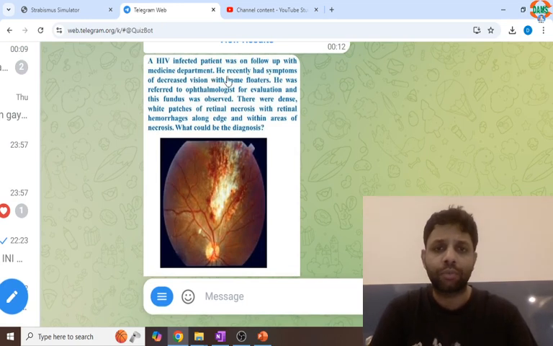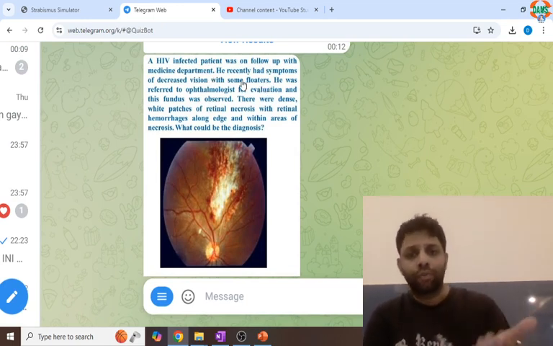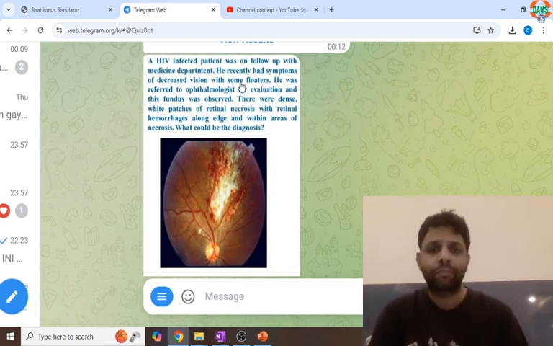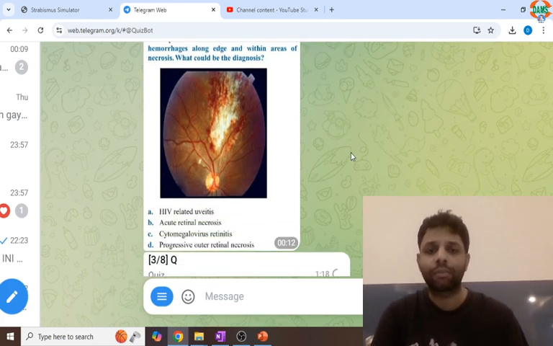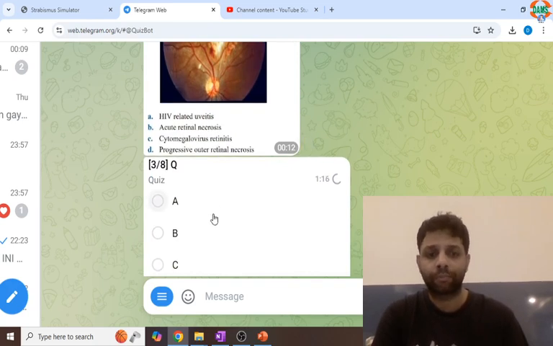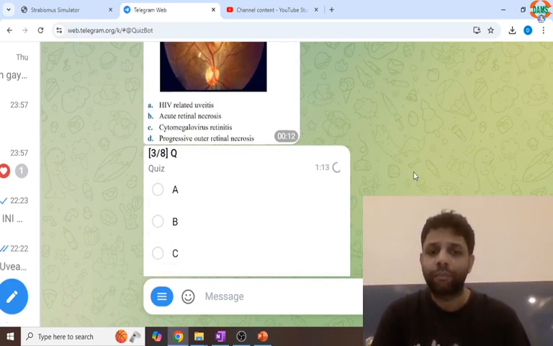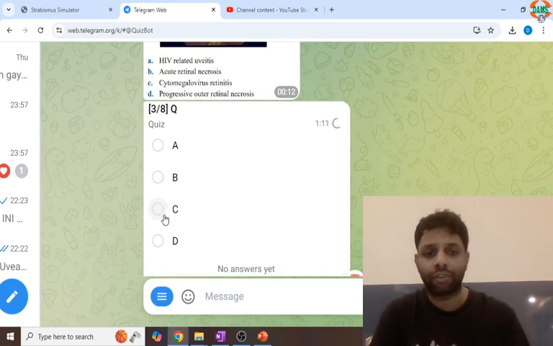Immunocompromised patient present with medicine department. Symptoms of floaters, blurring of vision can be there. Dense white patches of necrosis, hemorrhages, sauce and cheese appearance. That is nothing but CMV retinitis. Treatment is ganciclovir, maybe systemic, maybe intravitreal. Both can be given.